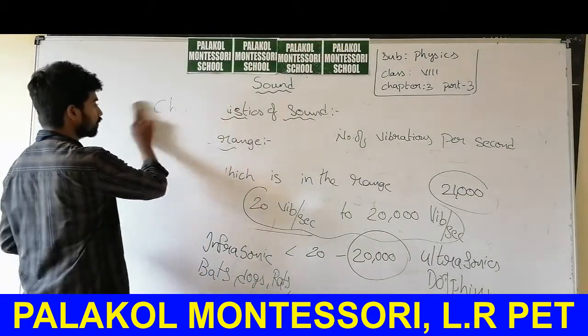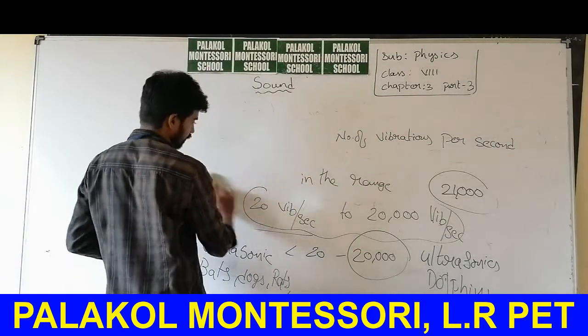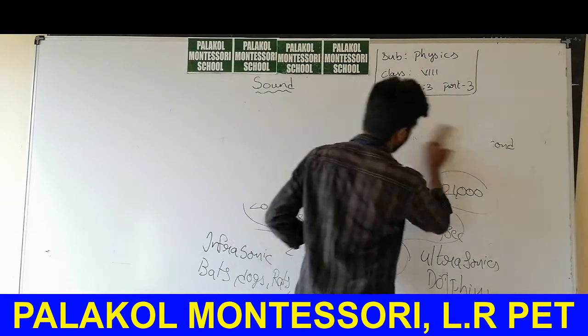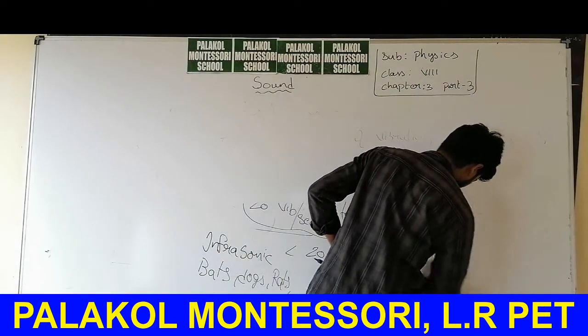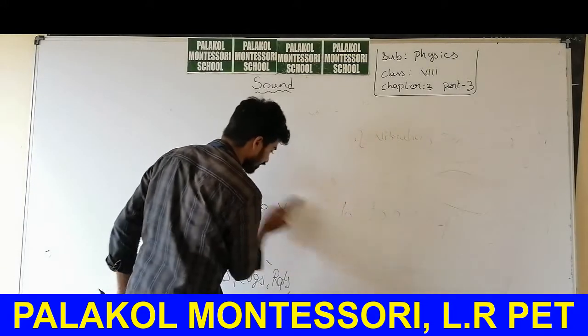So now let us learn about music and noise. What is music? What is noise? What is noise first of all?